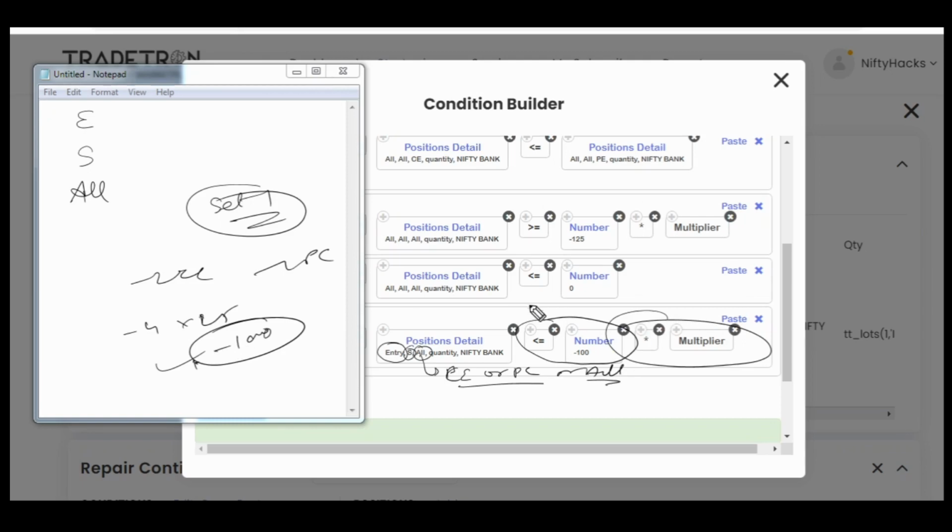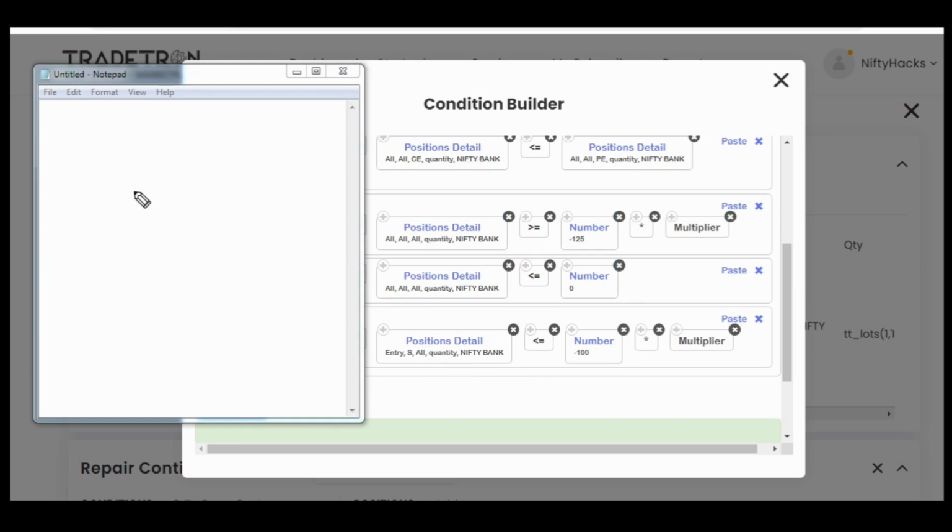So I hope now it's clear that if all these conditions are fulfilled, then I want to enter in one more short call leg as the market has moved down, as we have used last exit underlying price is less than entry underlying price, because our last exit price is below the entry price. So now the market has come down, we have exited this, and we will enter in this call via set 2.